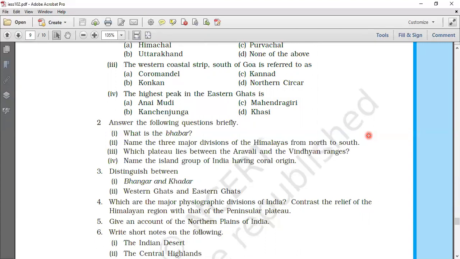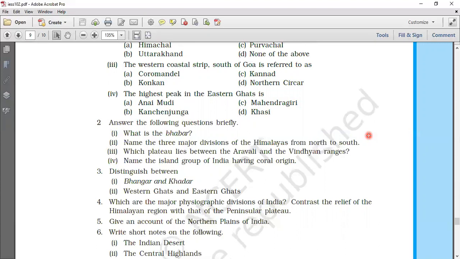Third question, which plateau lies between the Aravalli and the Vindhya ranges? The Malwa plateau lies between the Aravalli and the Vindhya ranges. Name the island group of India having coral origin. Lakshadweep Islands is the island group of India having coral origin. Even in your answer briefly, you will always answer in full sentences.